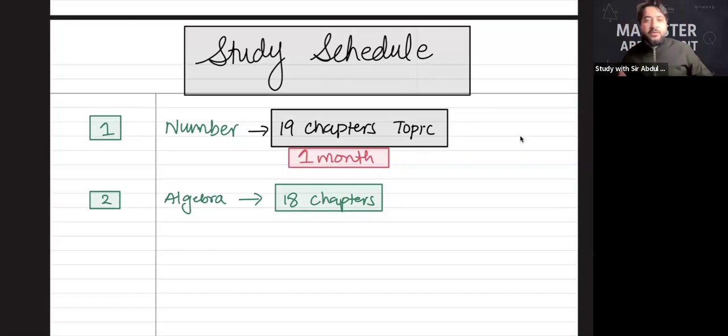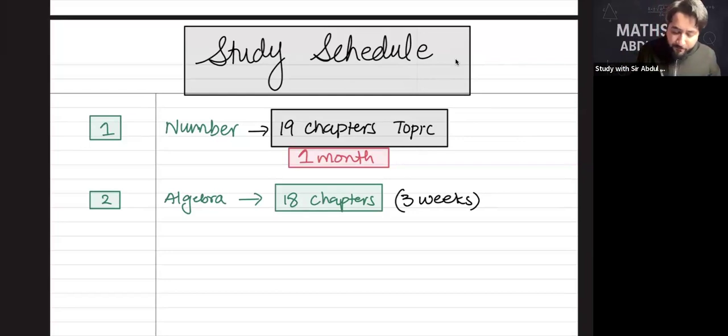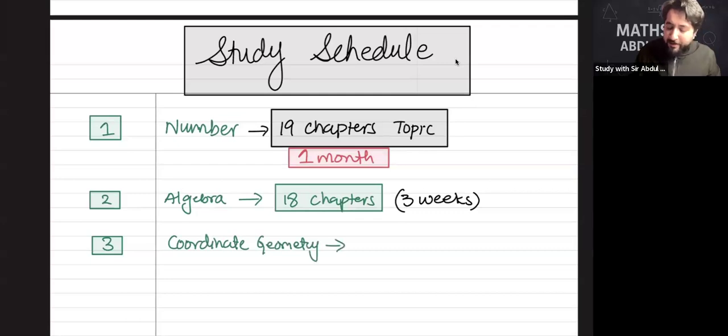So that is technically 18 chapters. So let's say we give that 3 weeks, because there are some topics which are very small, so they can be covered very easily, so don't you worry about that. Okay, now remember one thing, the topic number 3 is coordinate geometry. And coordinate geometry is a small topic, and it can be covered in 8 days.